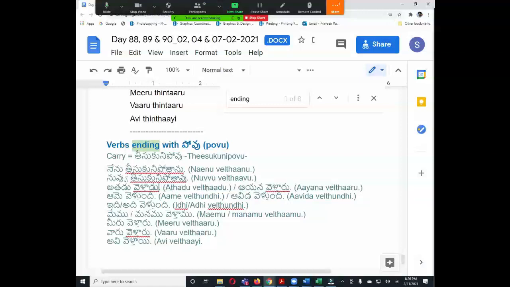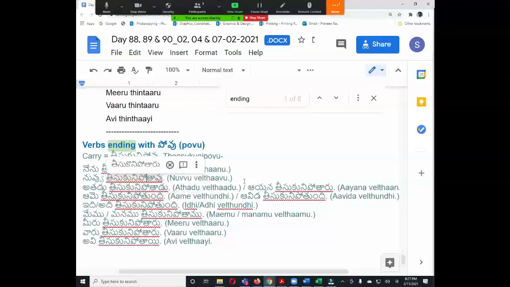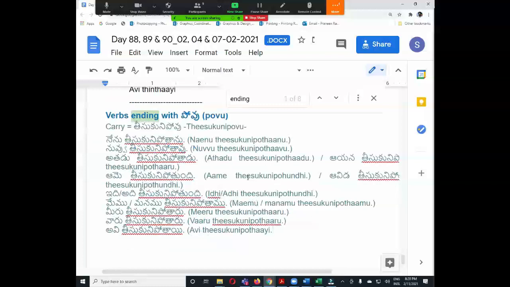So whenever you see a verb with ending wu, you can use the same structure. Let me copy the English also. So it will be తీసుకొని పోతాను. So తాను, తావు, తాడు, those kind of endings are common, but we need to replace the ending wu with తాను, తావు, like that. Okay, we completed the template.